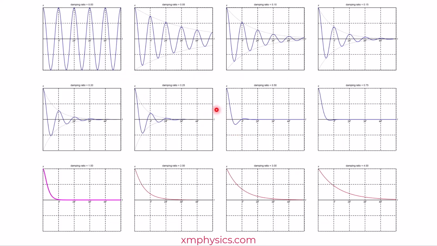Okay, now let me show you all the graphs I've shown you on one page. So this is the special one, critical damping. All these are light damping, under damping, and all these are heavy damping, over damping. Can you see what's so special about critical damping? Do you realize that critical damping is the amount of damping that's just enough to kill off the oscillation completely?